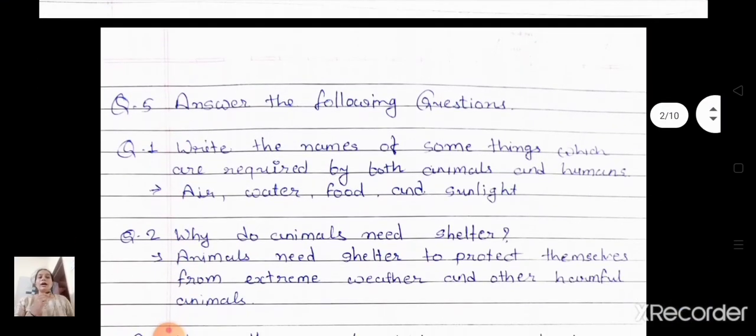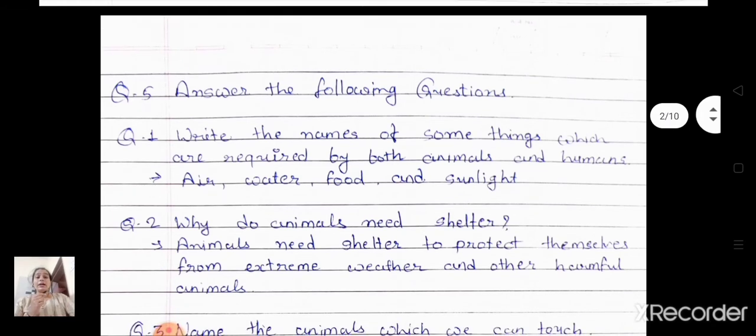Now the next question. Question number 5. Answer the following questions. Question number 1. Write the names of some things which are required by both animals and humans. So which things are required by both animals and humans to live? It's air, water, food and sunlight.